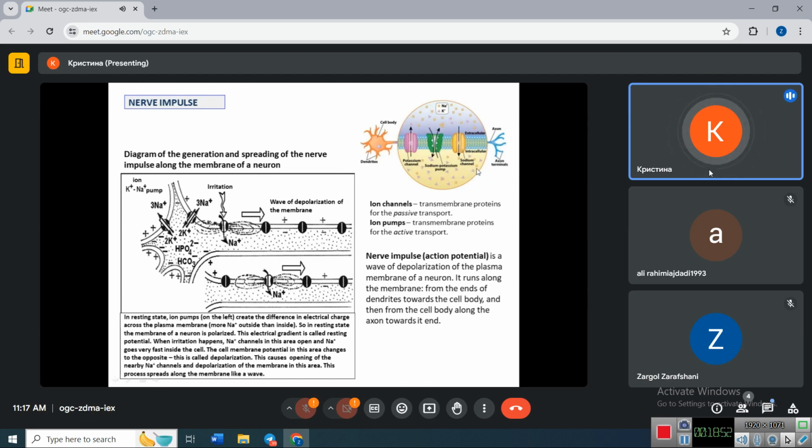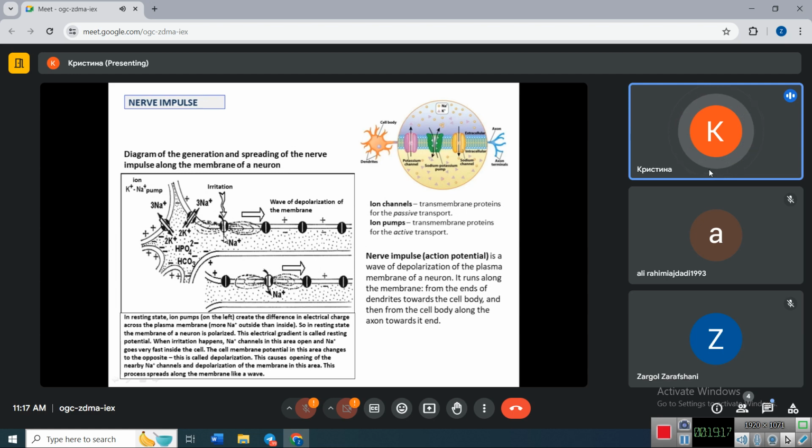In resting state, these channels are closed, so sodium ions cannot pass from outside to inside of the cell. But when irritation happens, these channels open and sodium ions go very quickly into the cell.